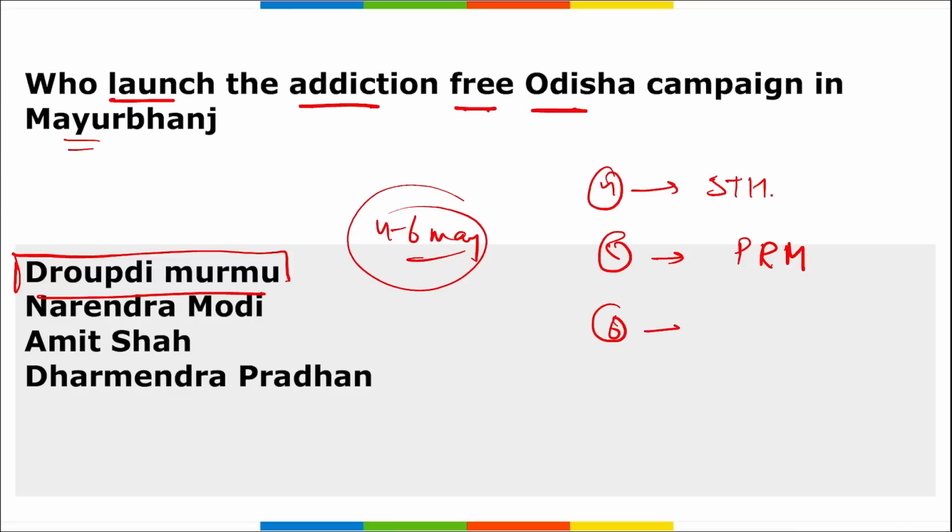On 6th of May, the President will grace the 12th convocation of Maharaja Sri Ram Chandra Bhanja Deo University at Baripada. These are some of the other things you can remember regarding the visit of President Draupadi Murmu to the Mayurbhanj district of Odisha.